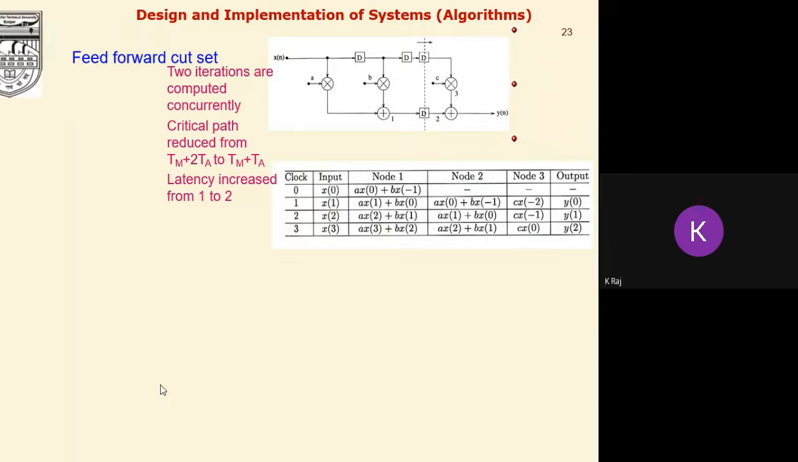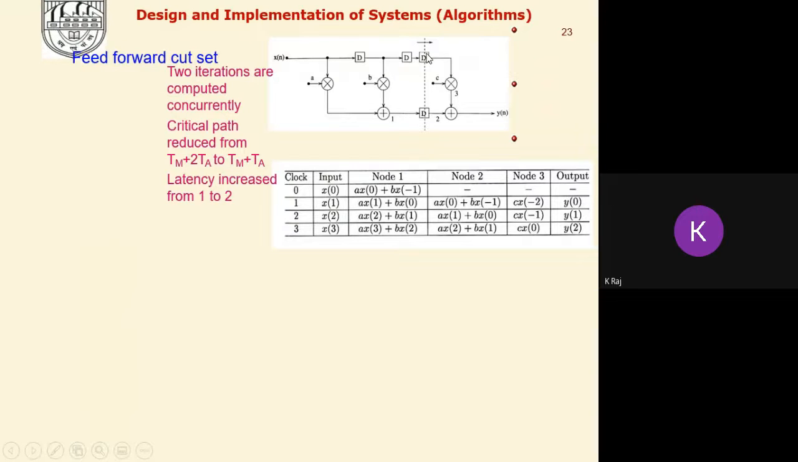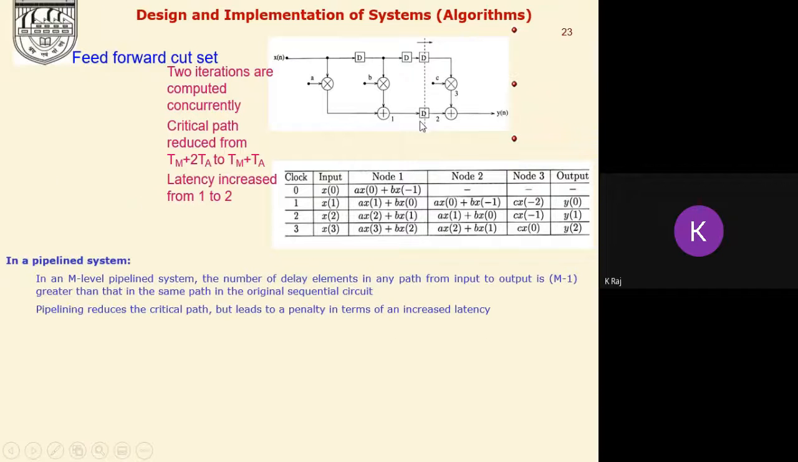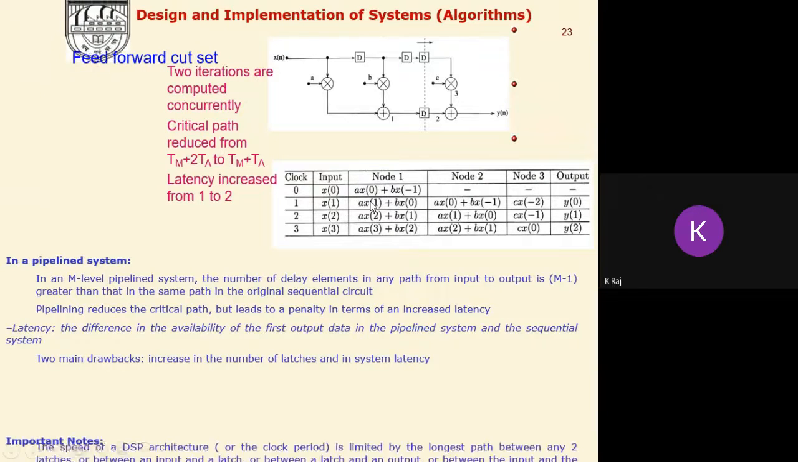In order to introduce the energy storing devices, we will use the feed forward cut set algorithm, which is applied only on those branches which are moving forward. If we have decided the location where we have to introduce the latches, or energy storing devices, then we introduce them, and hence we can reduce the critical path length. And if we are using M levels of pipelining, naturally the speed will be enhanced by M times.